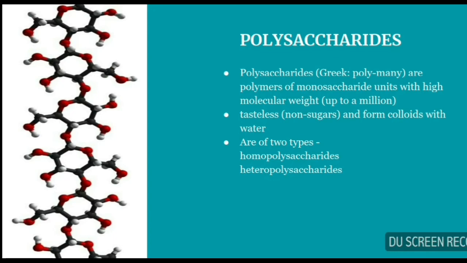Polysaccharides can be divided into two different types, homopolysaccharides and heteropolysaccharides. Homopolysaccharides have the same type of monosaccharide in the carbon chain. Heteropolysaccharides are those where the carbon chain consists of two or more different types of monosaccharides. So this ends the general classification and definition of carbohydrates.